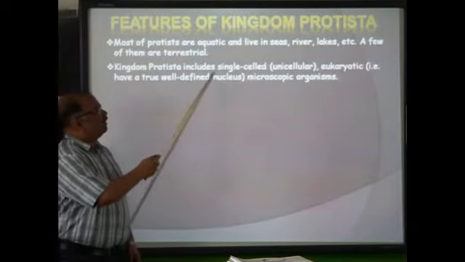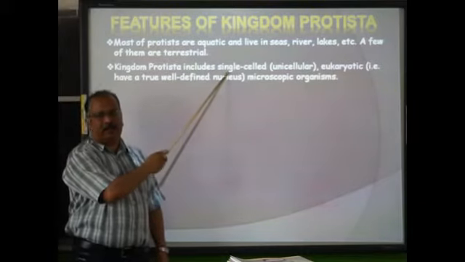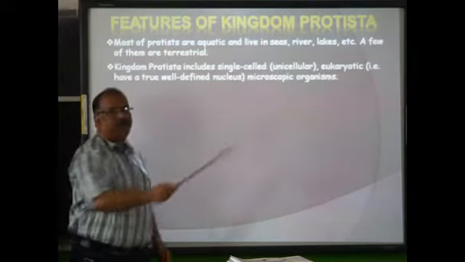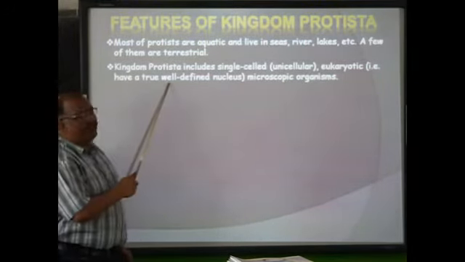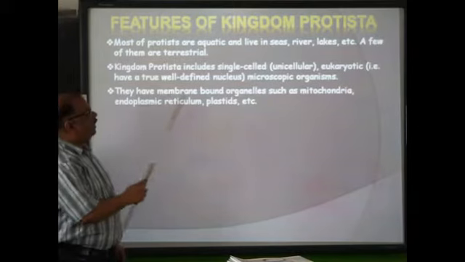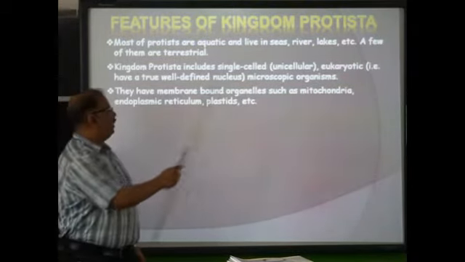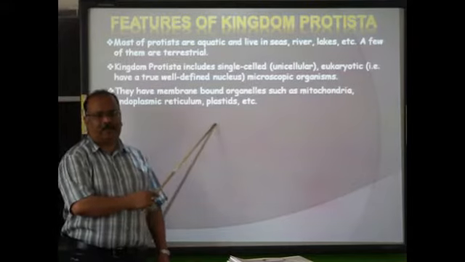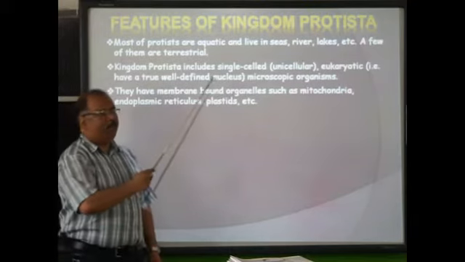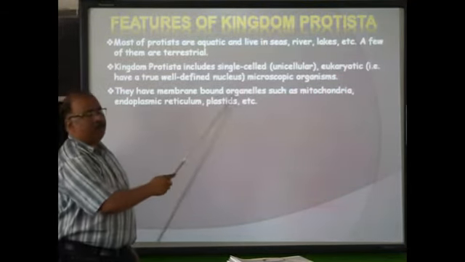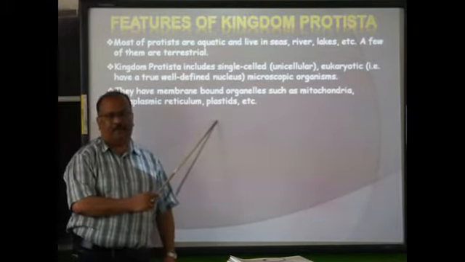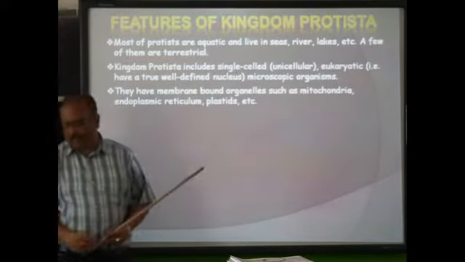Kingdom Protista includes single-celled, that is unicellular, organisms made up of only one cell. They are eukaryotic. Eukaryotic means they have a well-defined nucleus, and also they have membrane-bound organelles such as mitochondria, endoplasmic reticulum and plastids, etc. They are unicellular and eukaryotic.